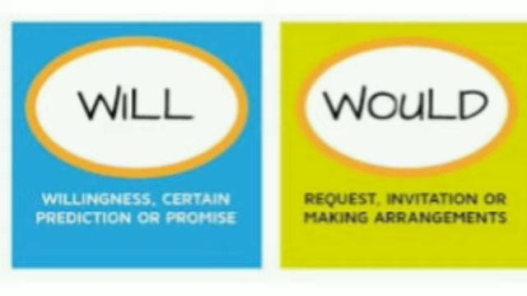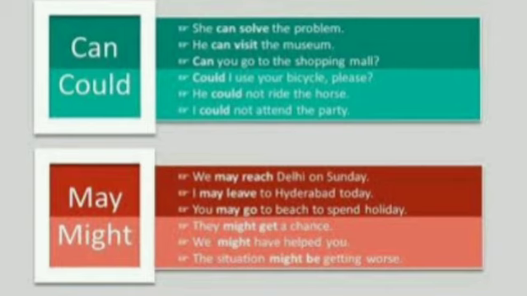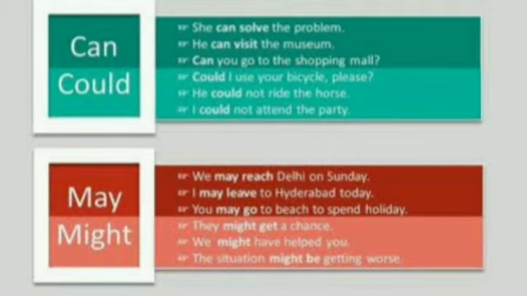Let us see some more examples of modal auxiliary verbs. Can or could. She can solve this puzzle problem. He can visit the museum. Can he go to the shopping mall? He could not ride the horse. I could not attend the party.